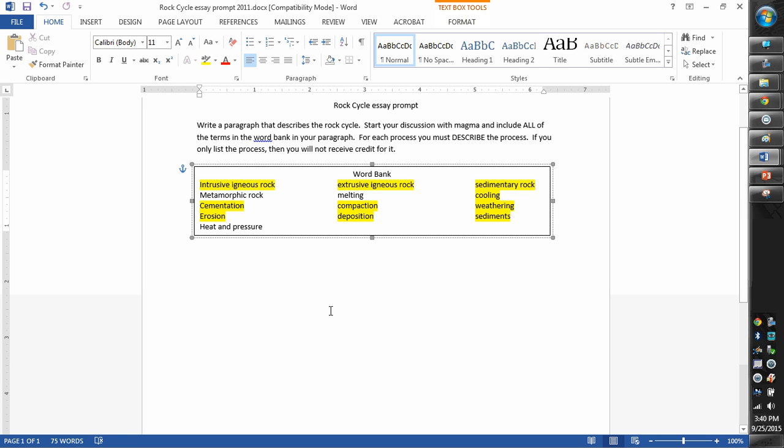That sedimentary rock can get pushed down into the crust and be exposed to a lot of heat and pressure. That heat and pressure will turn the rock into metamorphic rock. If that metamorphic rock continues to get pushed down into the crust, it's going to heat up and it's going to melt back into magma.